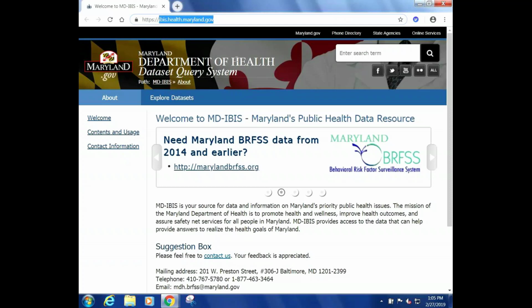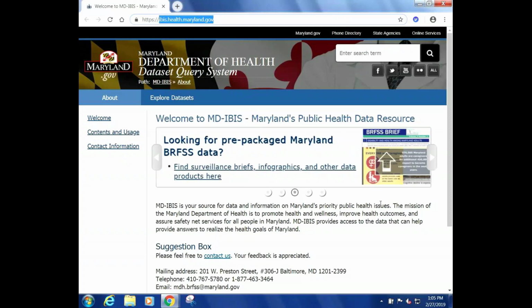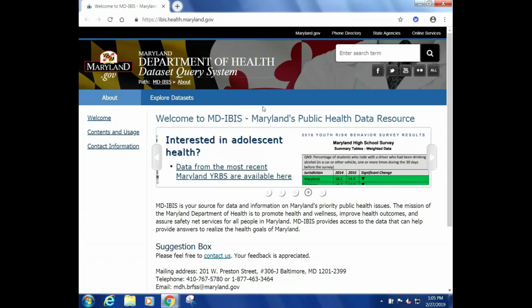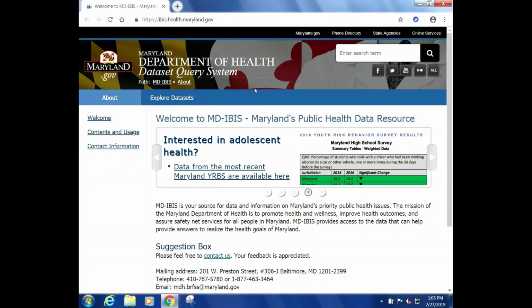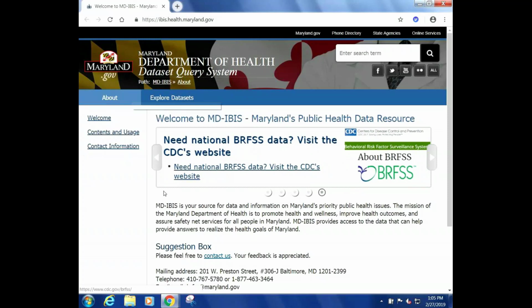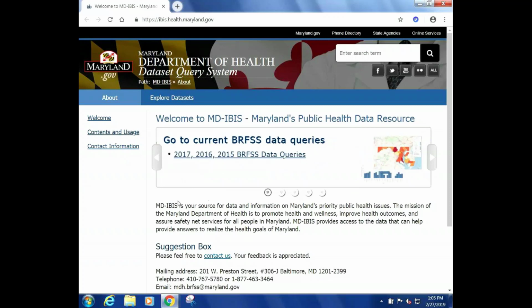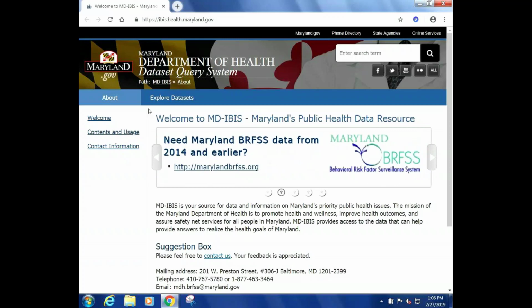It's ibis.health.maryland.gov. So when you're ready to do some exploring of the data on your own, that would be the web address to go to. So from the landing page, we can see that there are a couple options on the screen. Right now, they're pretty narrowed down. We're on the welcome screen right now, which has some basic information about the website, as well as kind of a scrolling bar across the top that will display some different links that you can go to get additional information. But most of you are here because you're interested in querying the data yourself and getting access to that data whenever you need it.